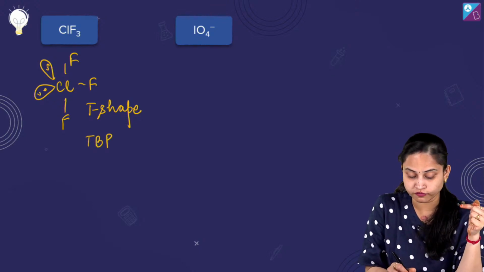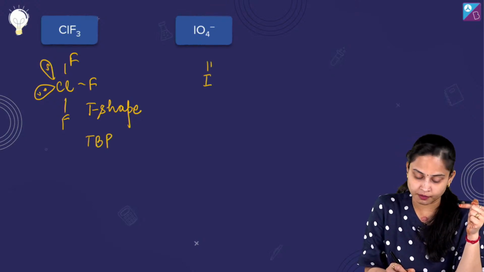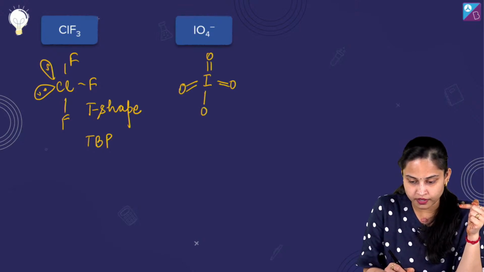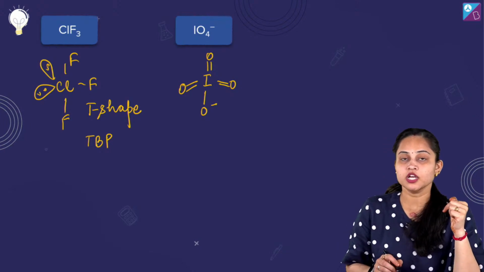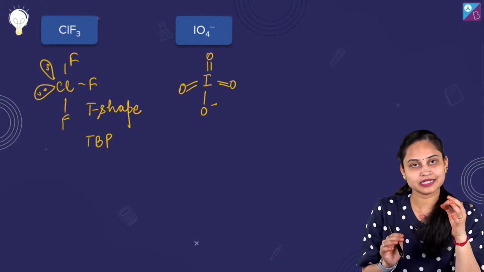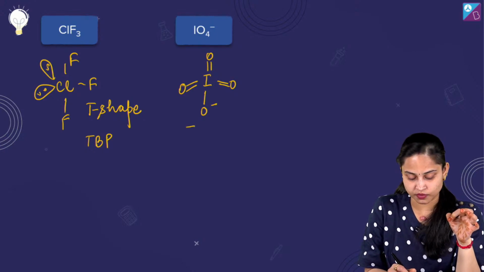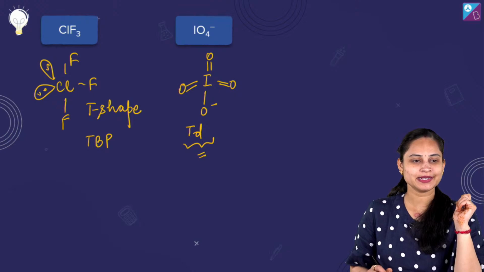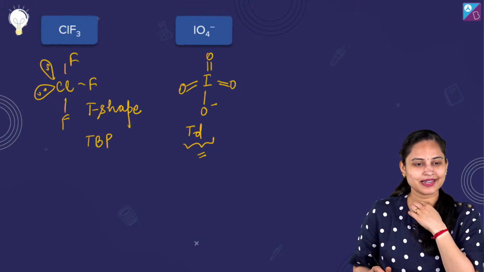Talking about IO4 negative, it's I, double bond O, double bond O, double bond O, and O negative over here. So talking about its geometry and shape, I'll say it's basically tetrahedral.